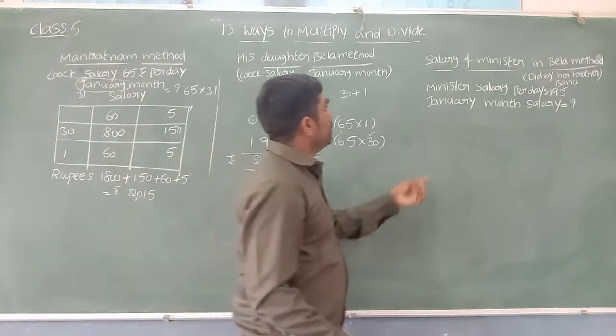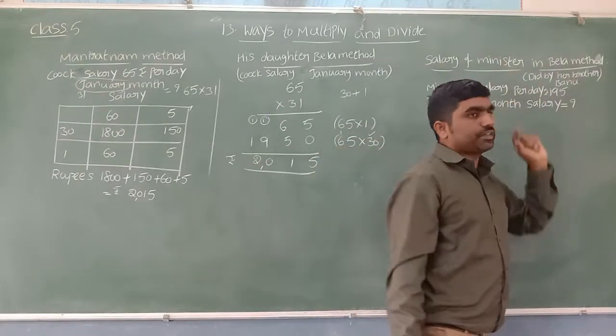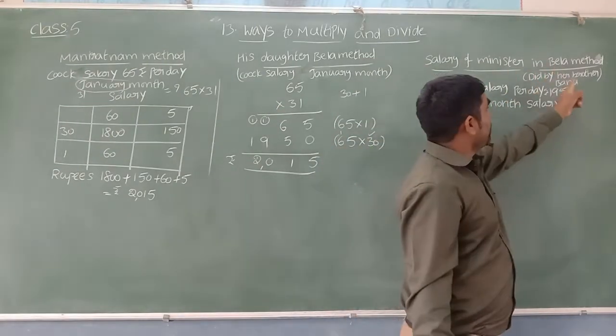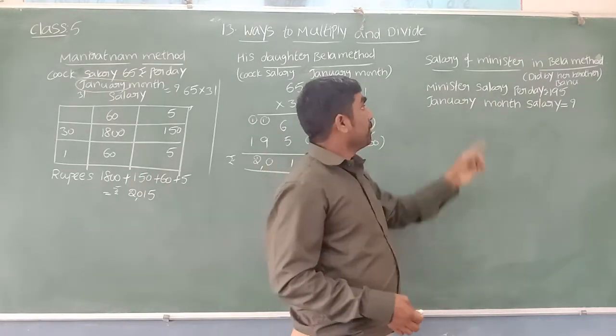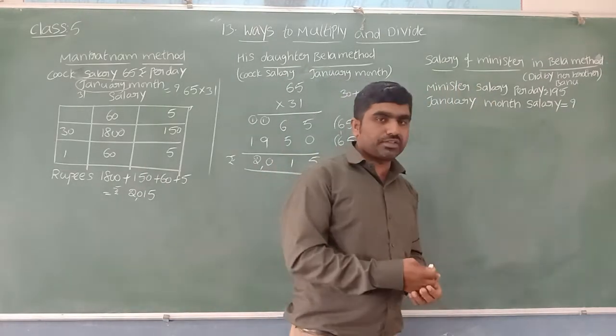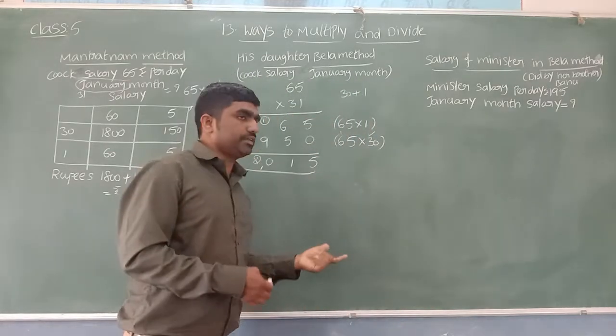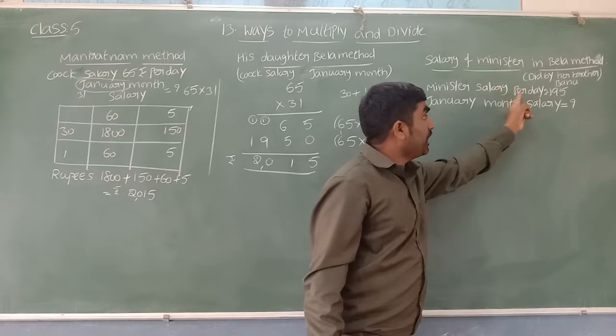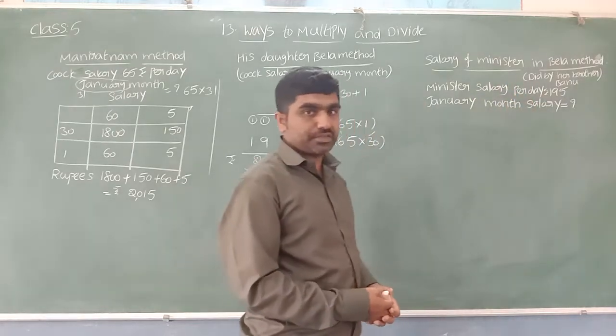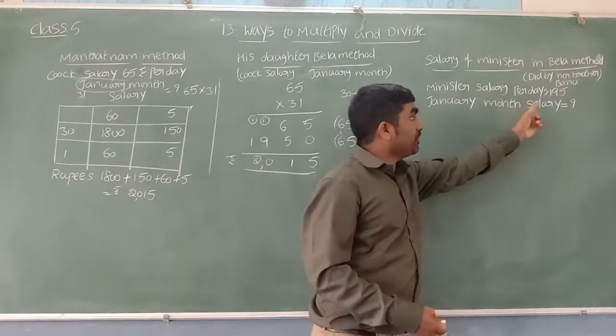Now again, salary of minister in Bela's method. Bela's brother Bhanu wants to calculate the minister salary for January month by using Bela's method. See, what is the minister salary per day? Minister salary per day is 195 rupees.